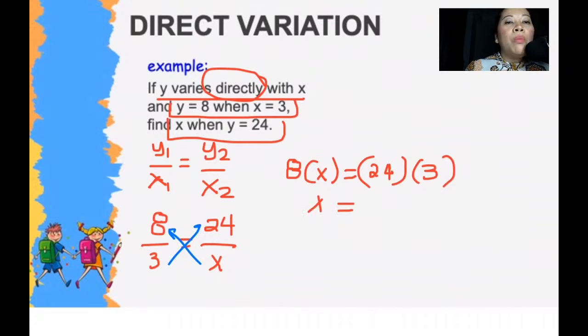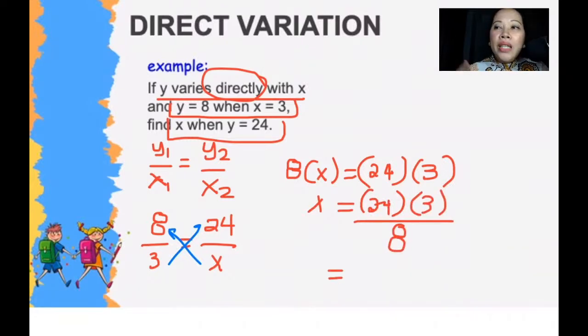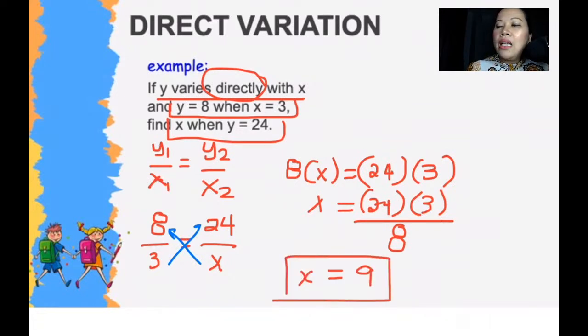Since 8 is being multiplied to x, when you transfer it, it will be divided. Okay? So 24 times 3 divided by 8 is 9. Therefore, our x is equal to 9.